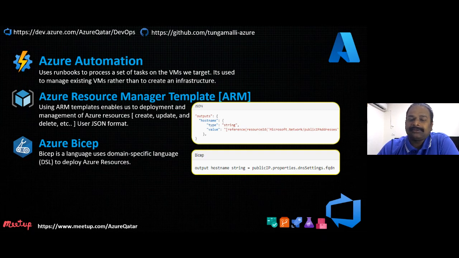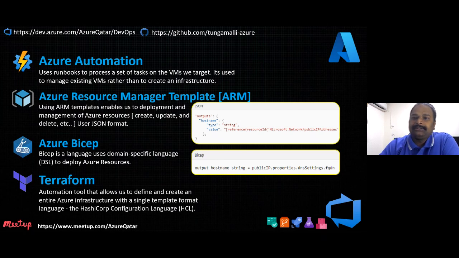If you look at the difference between ARM and Bicep, say you are creating a VM and you want to know the host name: in JSON you have to write those references, but in Bicep it is a simple one-liner string. It is yet to be available for the general public and is currently under preview. In a coming session, we'll see how Azure Bicep will be helpful.